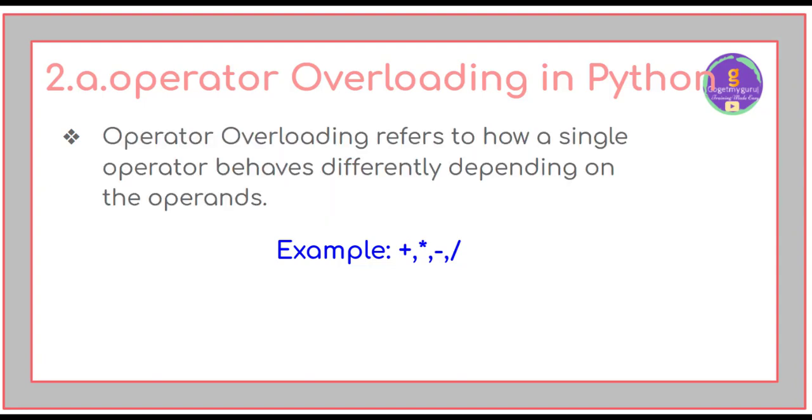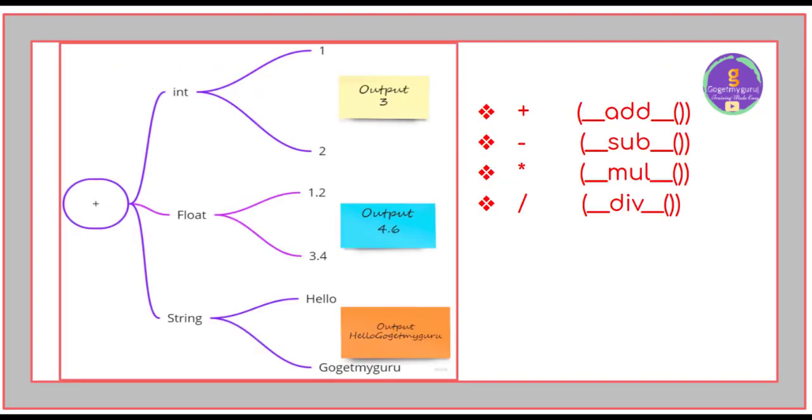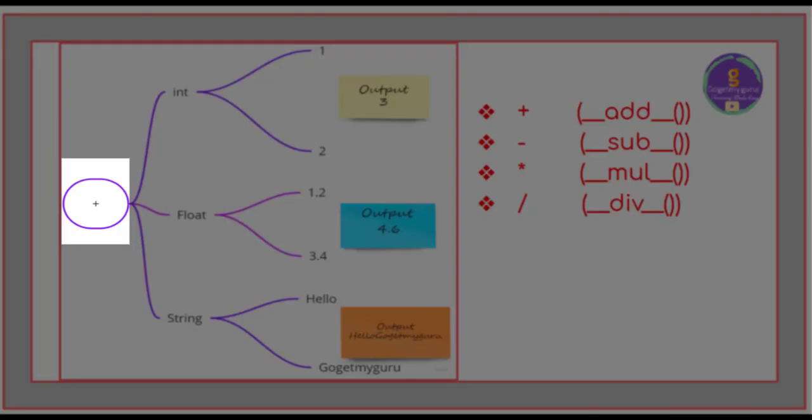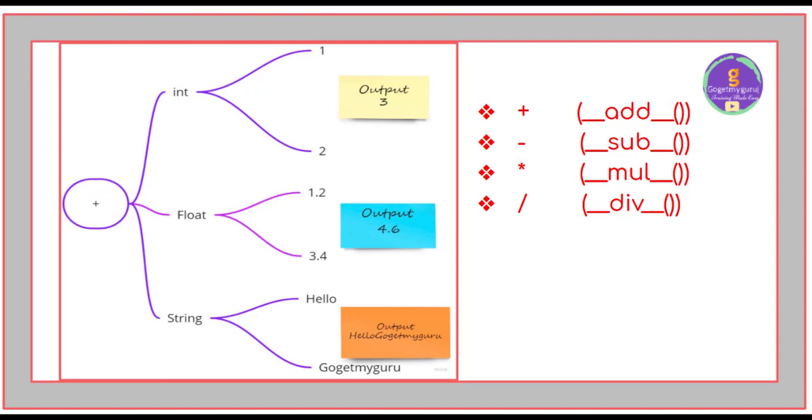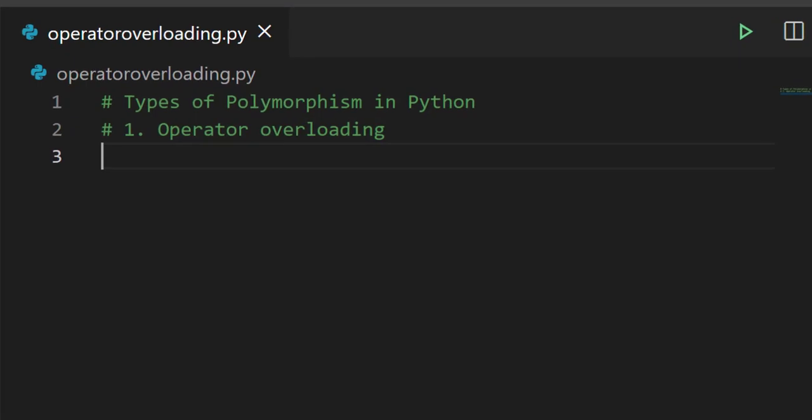We'll illustrate this with a mind map diagram. Here, plus is an operator which will behave differently depending on the operands. The operands are integers, float and string. The plus operator means addition function, which will do addition for int data type, that is 1 plus 2, as well as a float data type, that is 1.2 and 3.4, and concatenation for the string data type. Let's code this in VS Code.